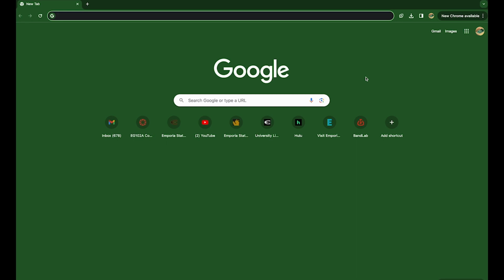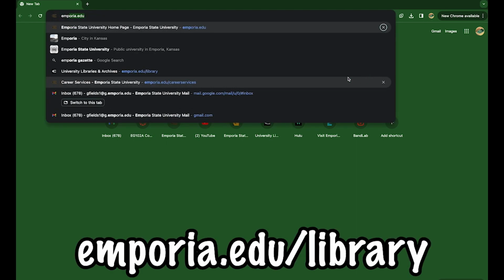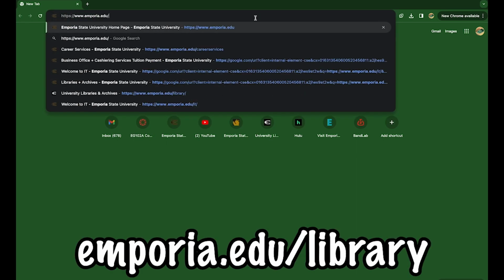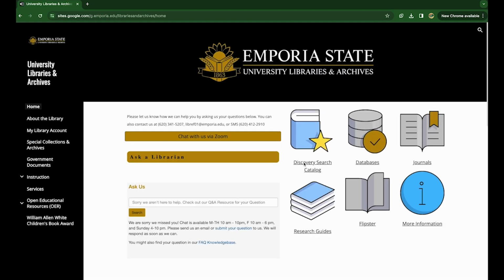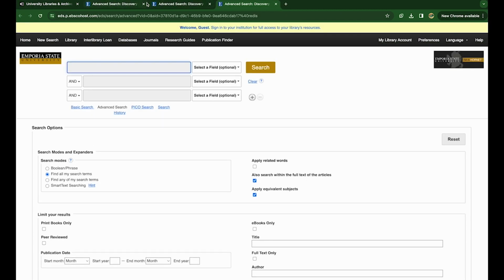So step 1, you want to go to emporia.edu/library. Go to Discovery Search Catalog. And it should bring you to this wonderful screen right here.